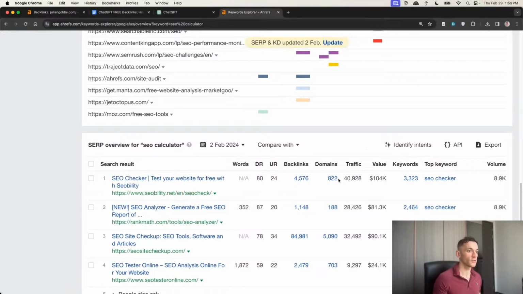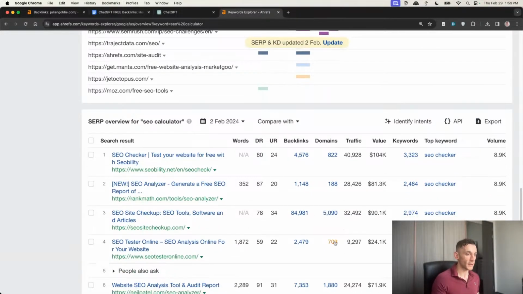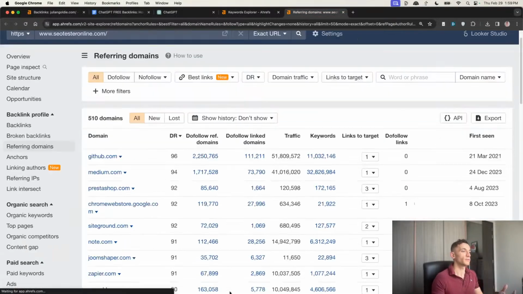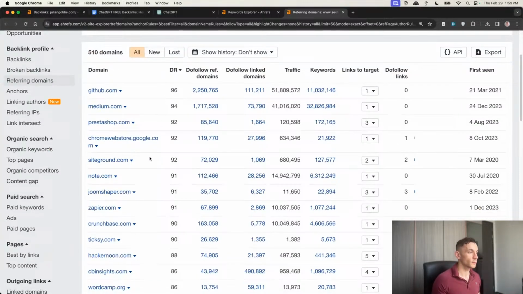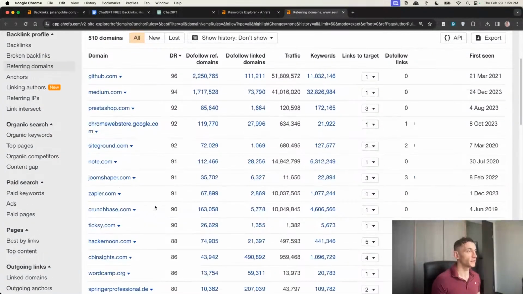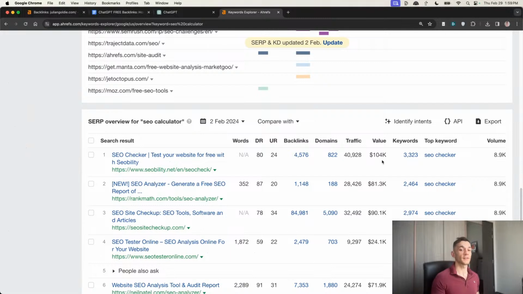And then you can reach out to all the domains that are linked to this person, this person, this person. I mean, 5,000 backlinks. That's absolutely insane. 700 backlinks. These are all link building prospects that we could reach out to and say, hey, would you mind linking to us as well? You can see even like Zapier and people like that are linking to this particular website. It's absolutely insane. So how can you replicate the same process? Well, let me show you exactly how this is going to work step by step.